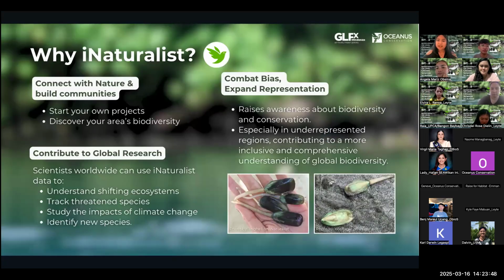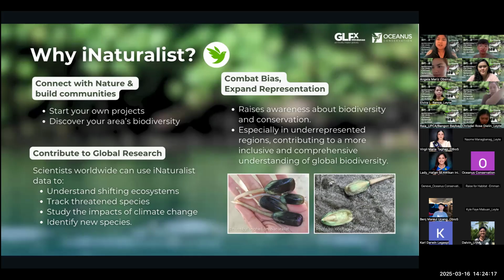As previously mentioned by Ms. Mariz, citizen science gives us an opportunity to document things around our local area, lalo na yung biodiversity natin. Sometimes we have no idea that we have a unique species in the area, or what kind of diversity it has in our area. For example, we can increase representation of different species.